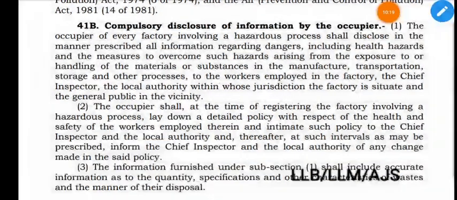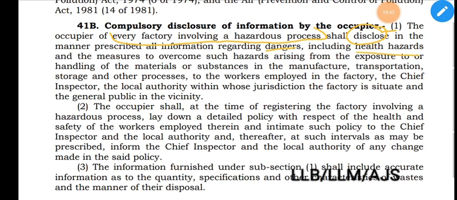Section 41B subsection 1 provides that the occupier of every factory involving a hazardous process shall disclose in the manner prescribed all information regarding dangers, including health hazards.